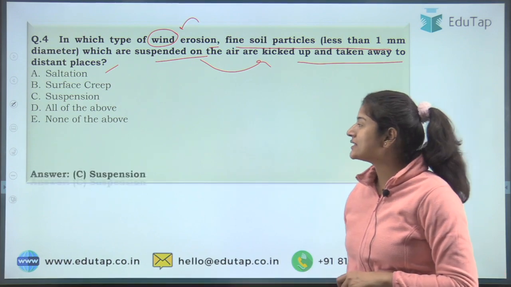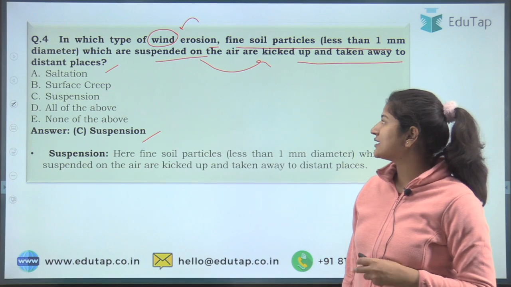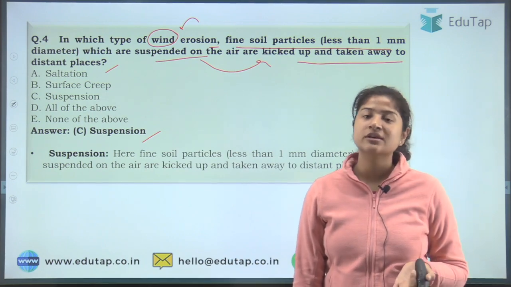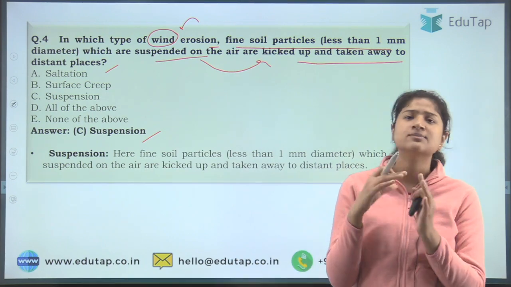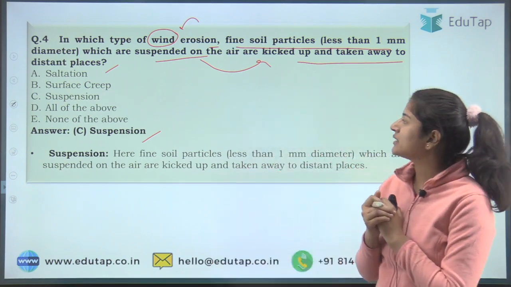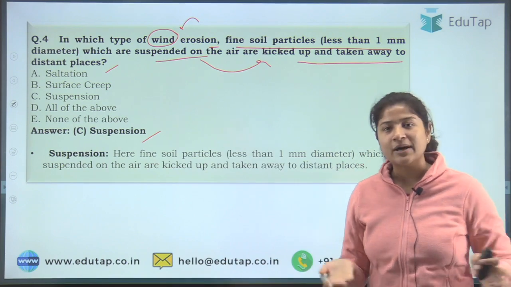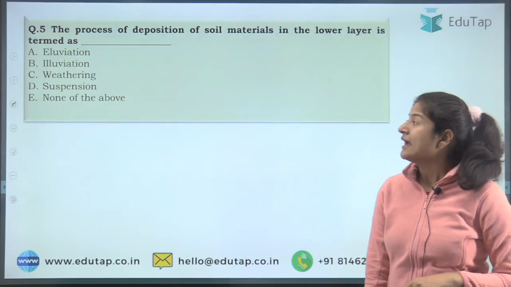The correct answer here is option number C, that is suspension, as the question suggests. In this case usually the fine particles of soil which are less than 1 mm in diameter are carried away by the air, right?